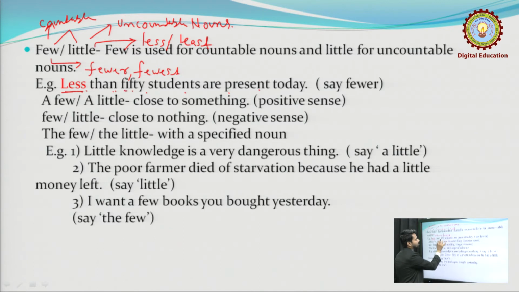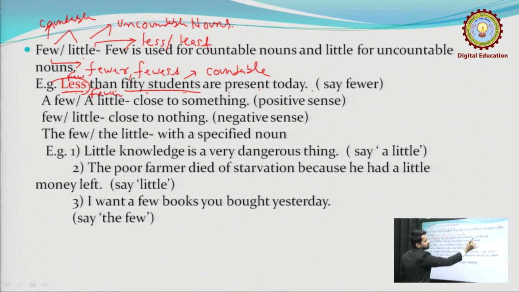You have to find out whether the noun is countable or uncountable. Students is countable, so why are we using less? Less is the comparative degree of little, and little is used for uncountable nouns. So we need few here, and the comparative degree of few is fewer. So we have to say: fewer than 50 students are present today.